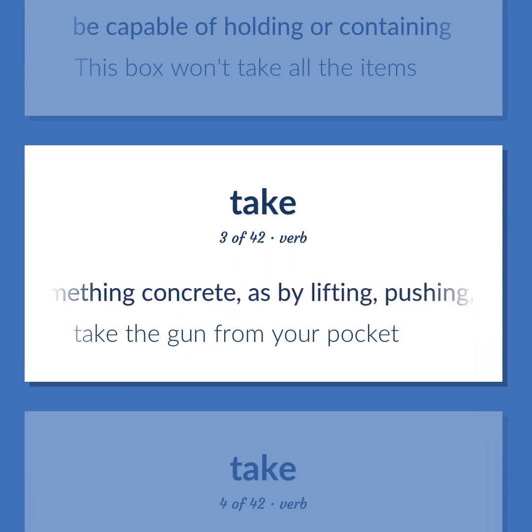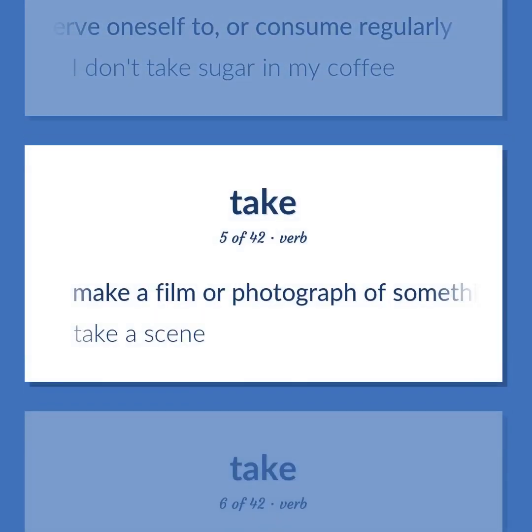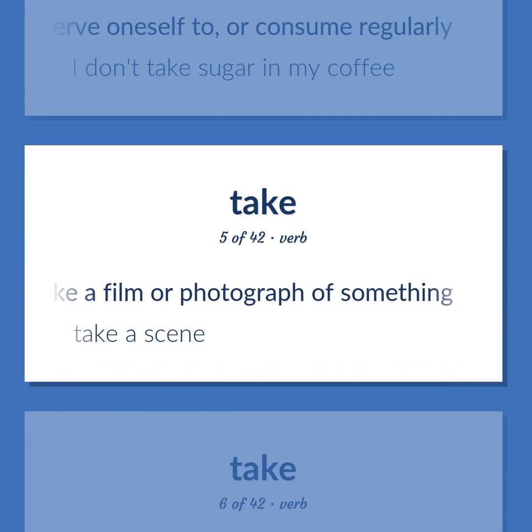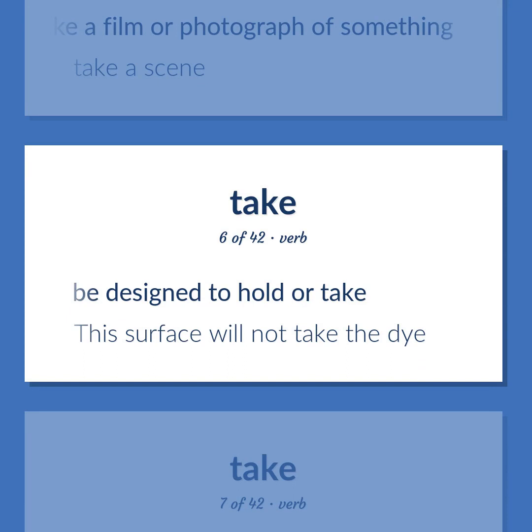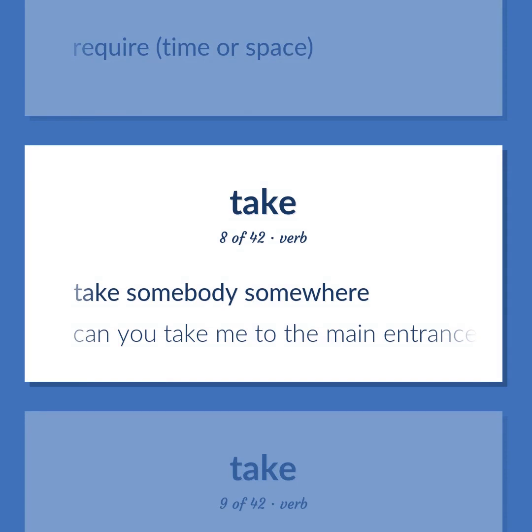Remove something concrete, as by lifting, pushing, or taking off, or remove something abstract. Take the gun from your pocket. Serve oneself to, or consume regularly. I don't take sugar in my coffee. Make a film or photograph of something. Take a scene. Be designed to hold or take. This surface will not take the dye. Require time or space. Take somebody somewhere. Can you take me to the main entrance?